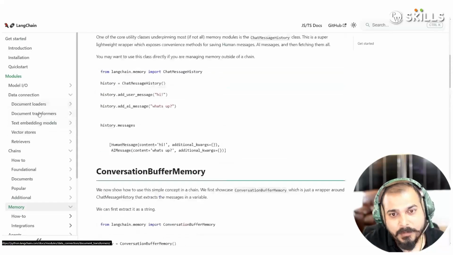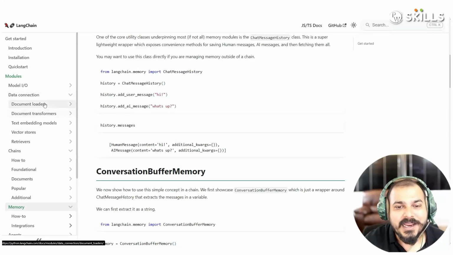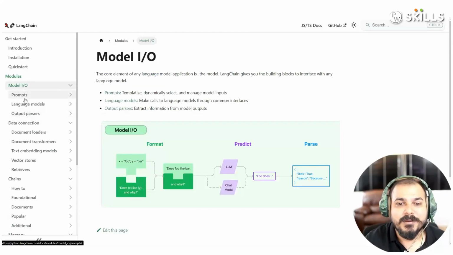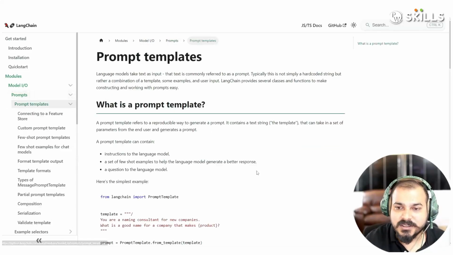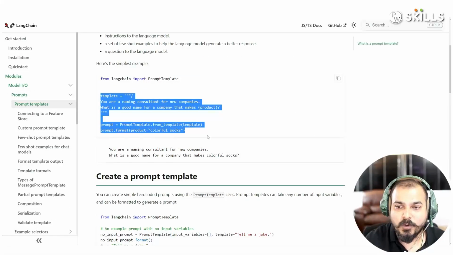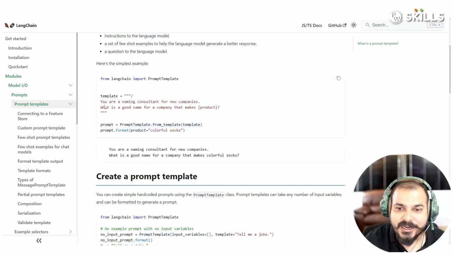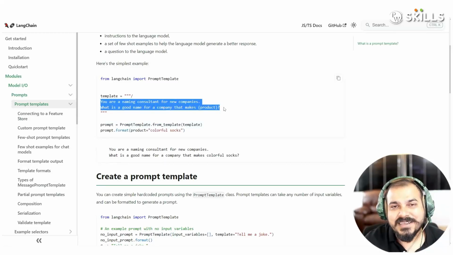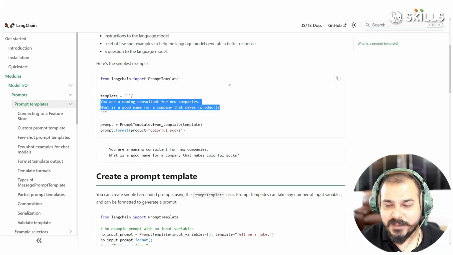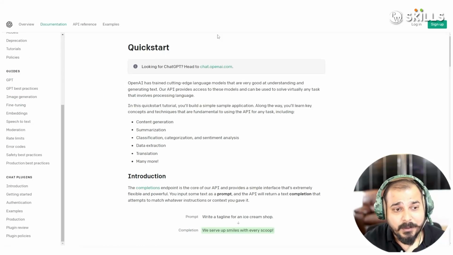So prompt engineering through code, how you can design your own prompt templates, everything will be shown over here. See, there's a topic, Model I/O, prompt. We will specifically understand what this prompt template is, how to create your own template, how you can generate your own sentences with respect to specific prompts, and how you can be much more creative. I will try to explain all of that, and OpenAI has done tremendous work.